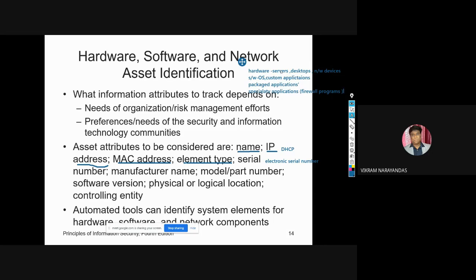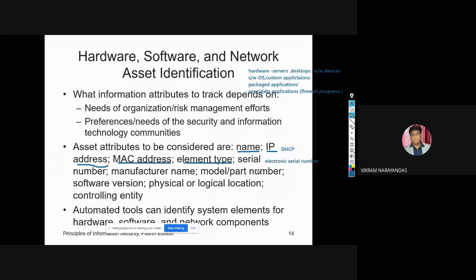So element type is the function of each element, which you can list by type. Is it hardware, or is it software? In hardware, again, servers, desktops, networking devices, and test equipment also come under hardware. Software includes custom applications like accounts, package applications, and specialty applications like firewall programs.